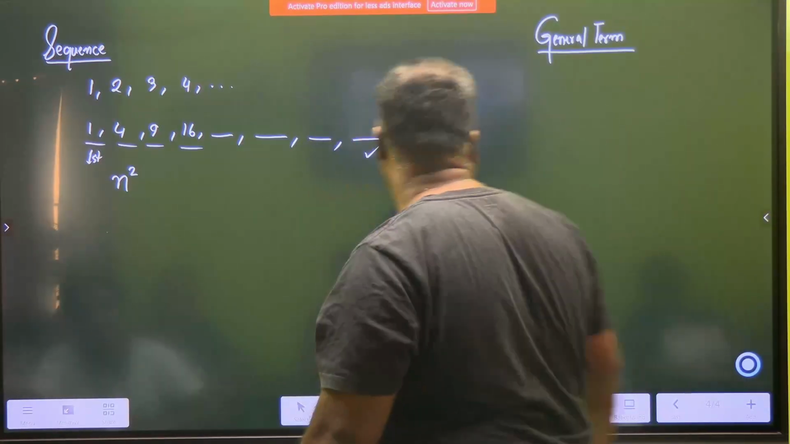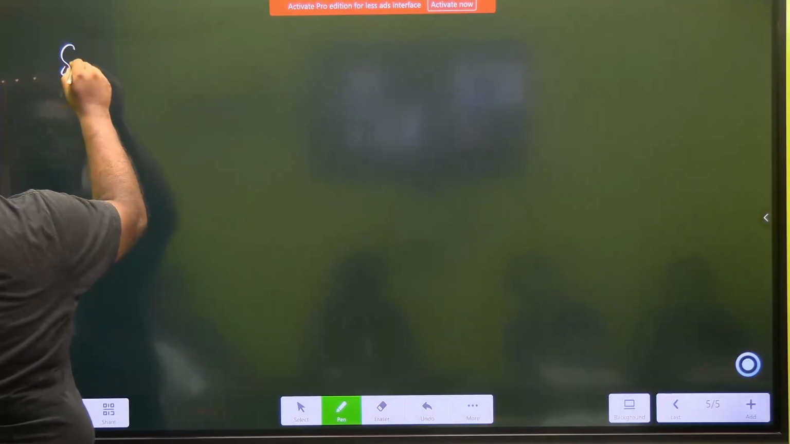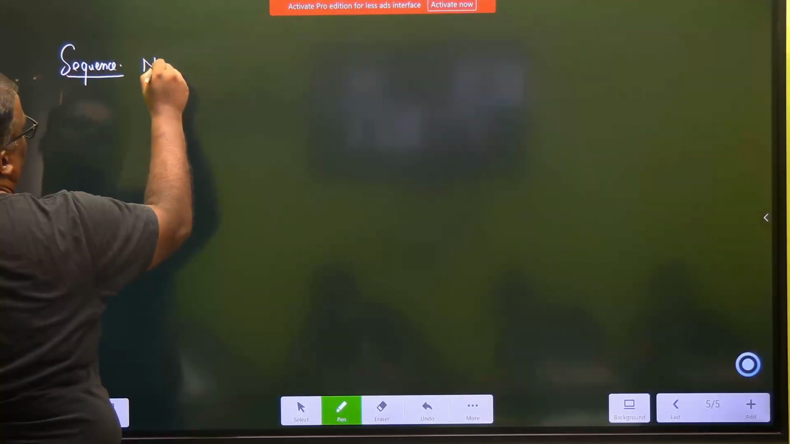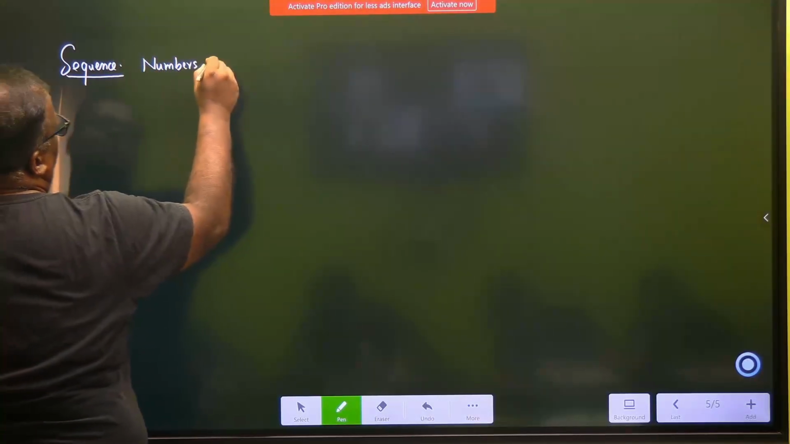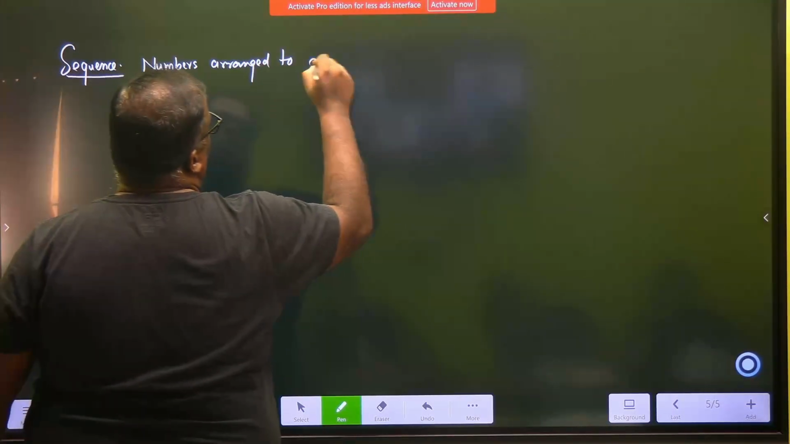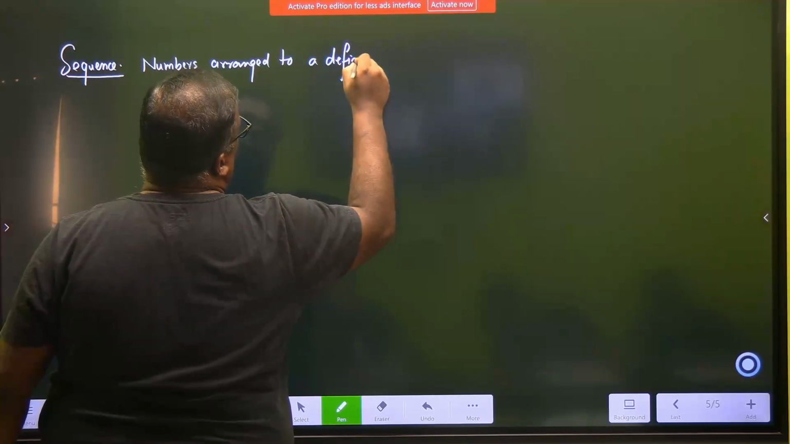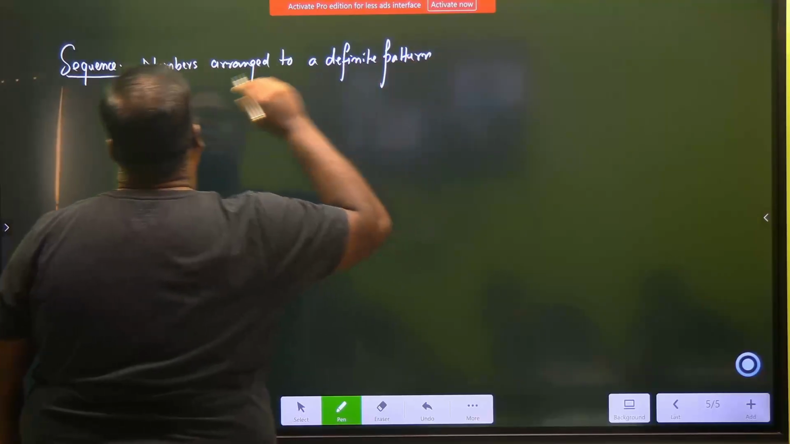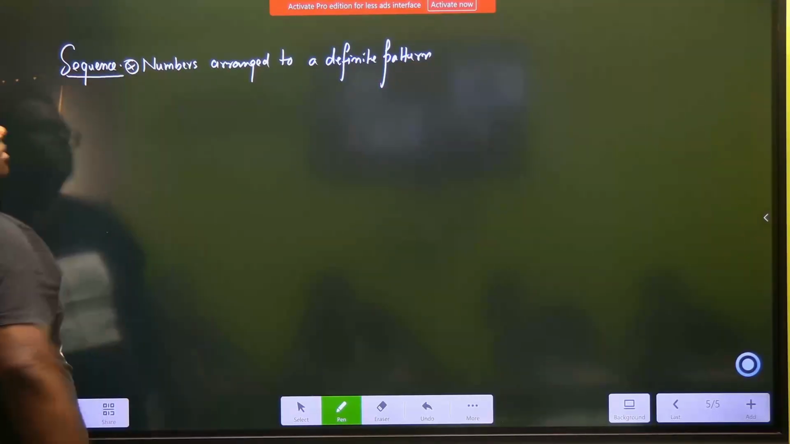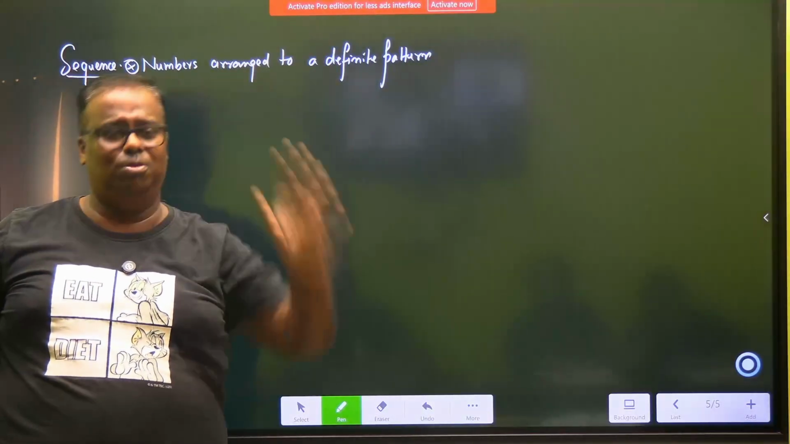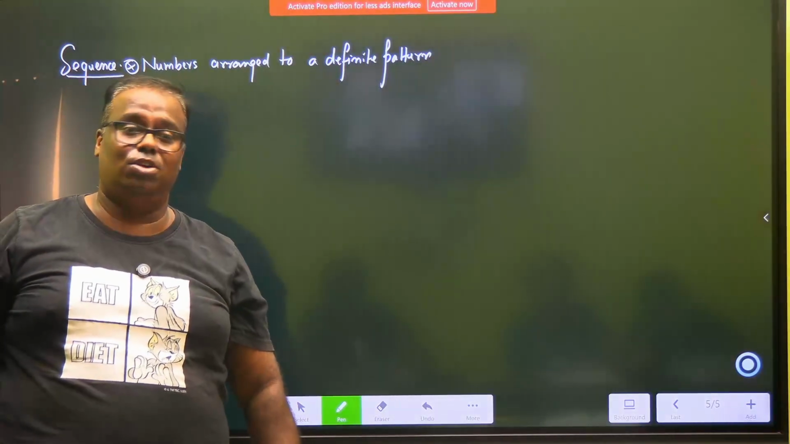Okay. So let's clean the board and write that it is a sequence, not a series, that's called a sequence. Sequence: numbers arranged to a definite pattern. This has to be there. This pattern you can easily decode or you may not be able to decode. That does not mean it is not a sequence.